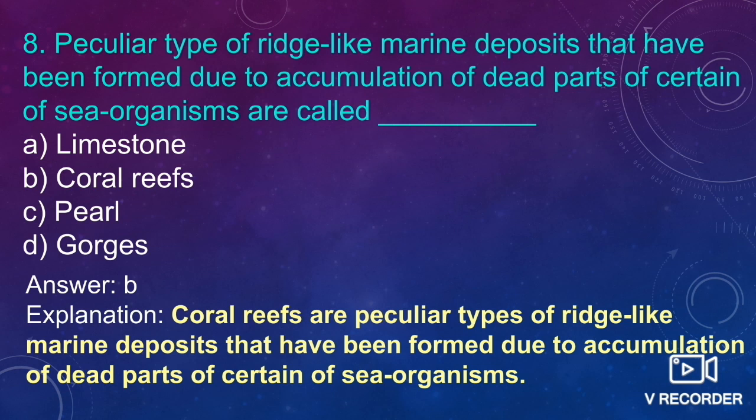They are built by corals and many other lime-secreting marine organisms under tropical and subtropical climates. When we discuss it in detail, we will talk about their conditions of formation, the key factors, and the requirements for coral reefs to form. So the correct answer is coral reef.